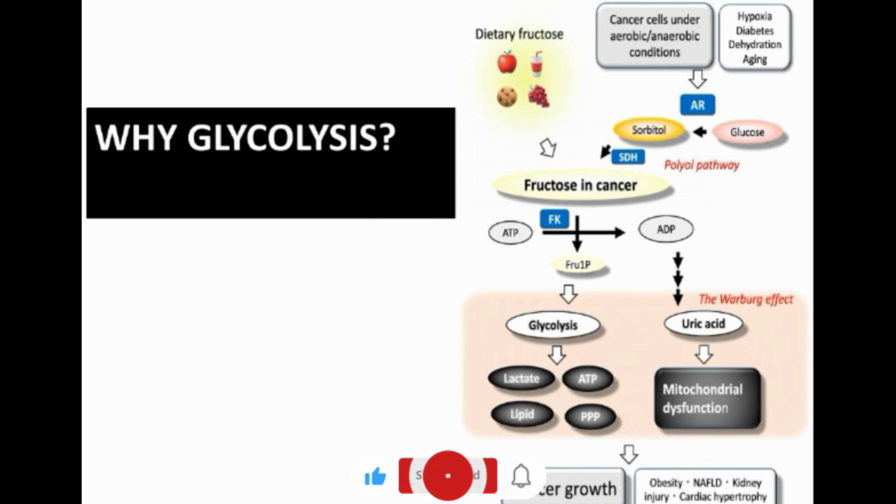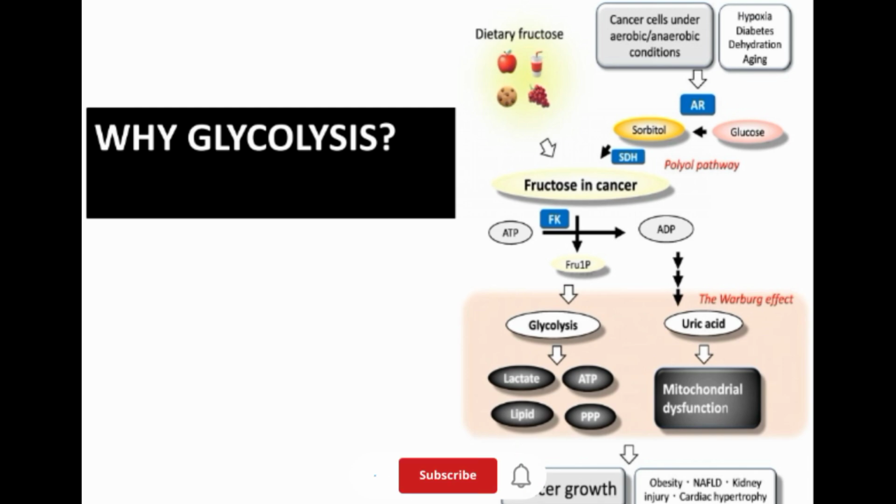In step 2, fructose in the cancer cell. Once fructose is available, it enters the cancer cell. The key enzyme here is fructokinase, FK, which converts fructose into fructose 1-phosphate using ATP. There are two major pathways from this point, two important directions. Towards glycolysis: fructose 1-phosphate feeds into glycolysis, producing ATP, lactate, lipids, and precursors through the pentose phosphate pathway.